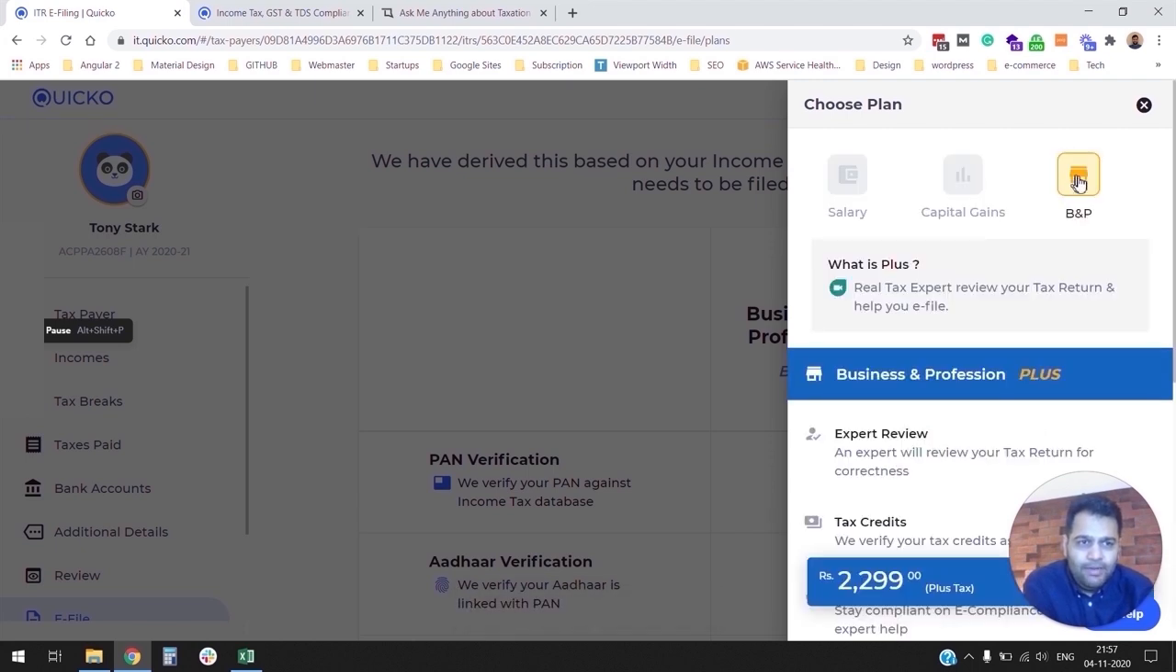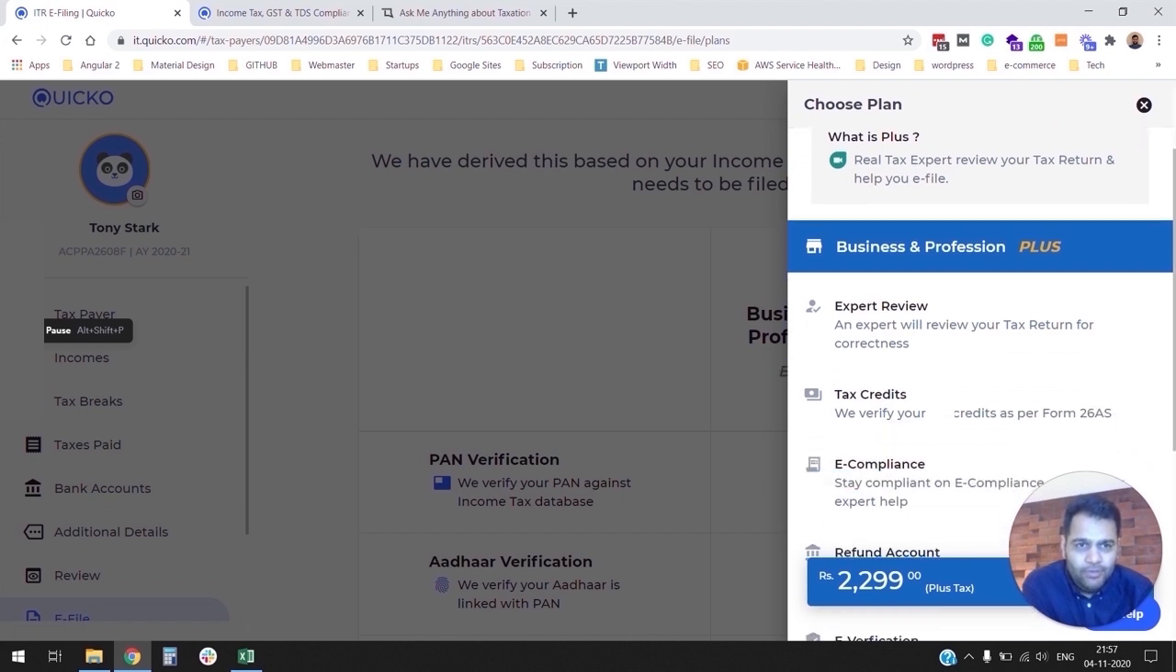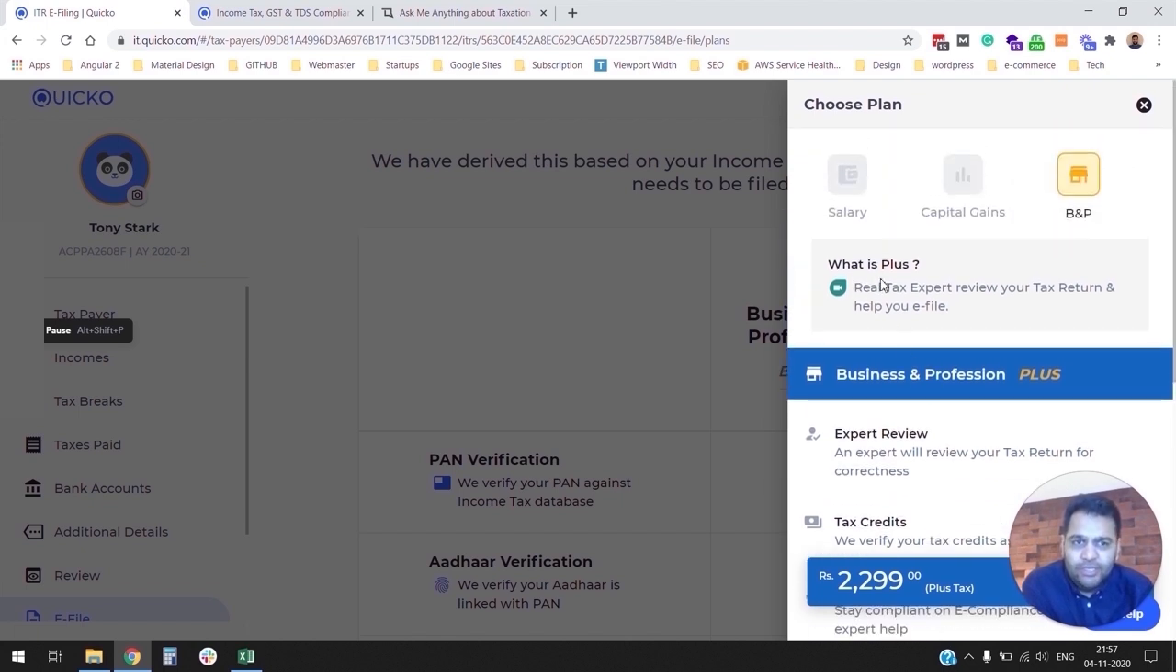So here is the Plus Plan. It already has selected Plus Plan based on my income situation. As you can see, Plus Plan is essentially a tax expert will get on a Google Meet call with you and help you file your income tax return.